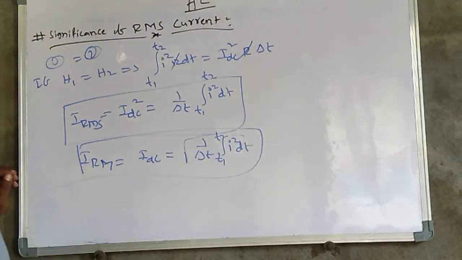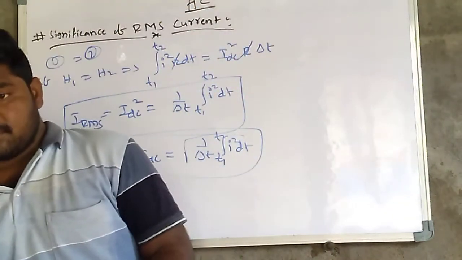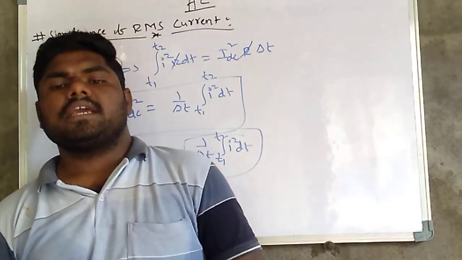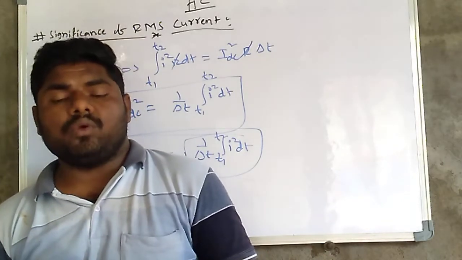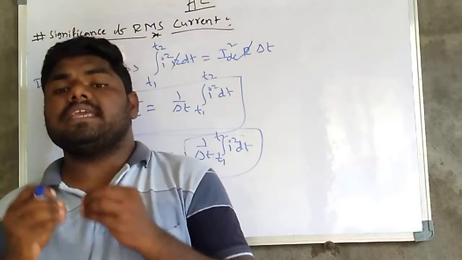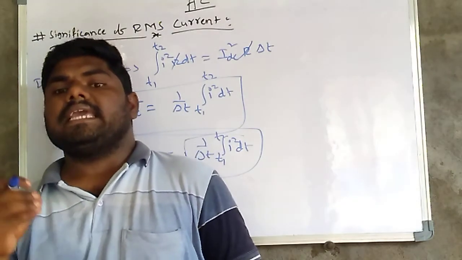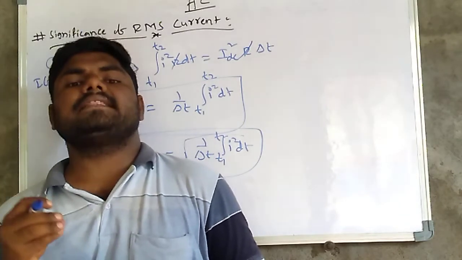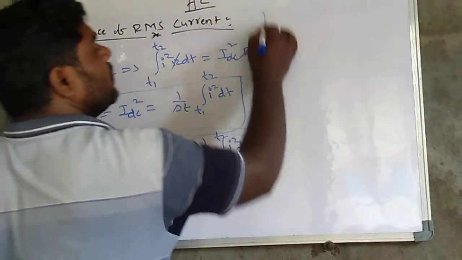This we call I_RMS, and I_RMS and I_DC are both the same. So the RMS value of a given AC can be defined as that DC value which produces the same heat in a resistance as the alternating current produces in that resistance in the same duration, the same interval.